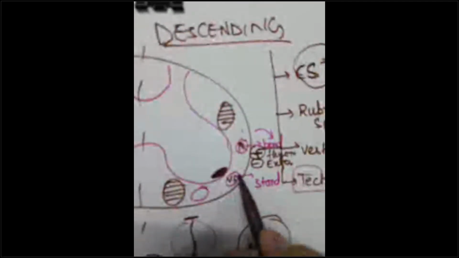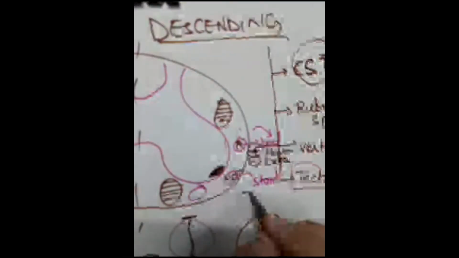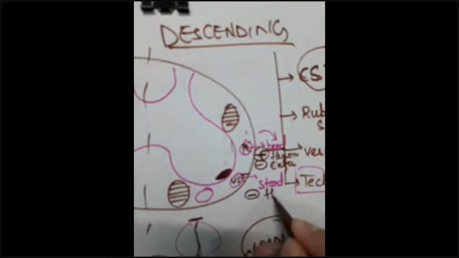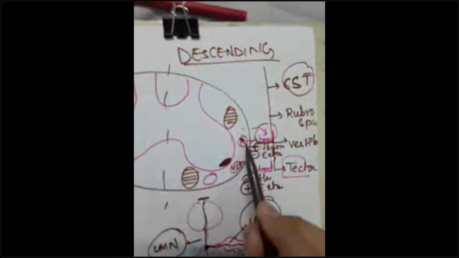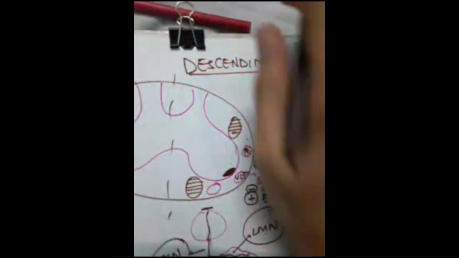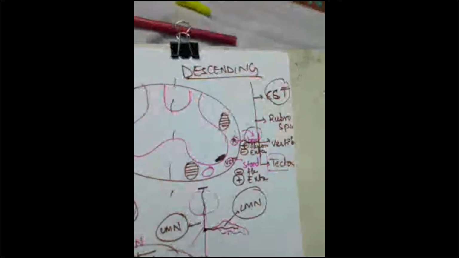And your vestibulospinal tract has the opposite function. What is it, guys? It inhibits the flexors and activates the extensors. So, Arbaz, this is the mnemonic I have given: rubrospinal, you remember as sit or bend, and vestibulospinal, you remember as stand.